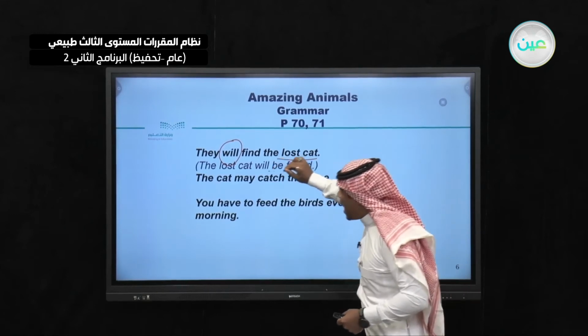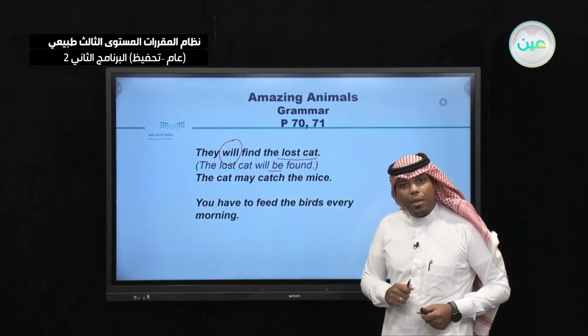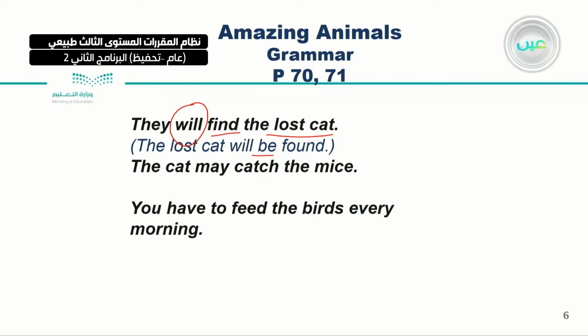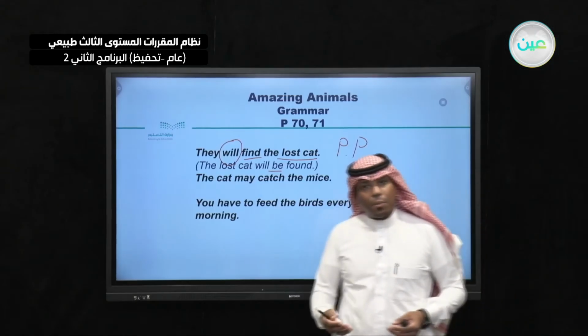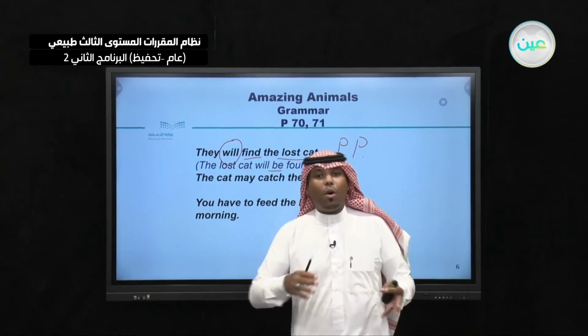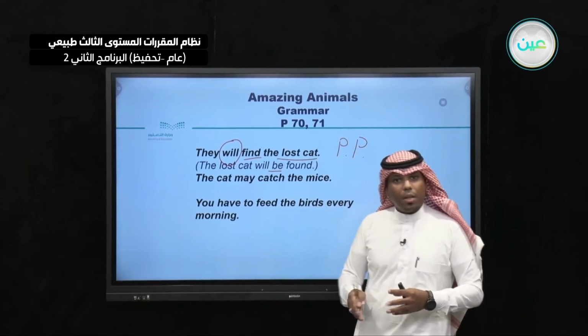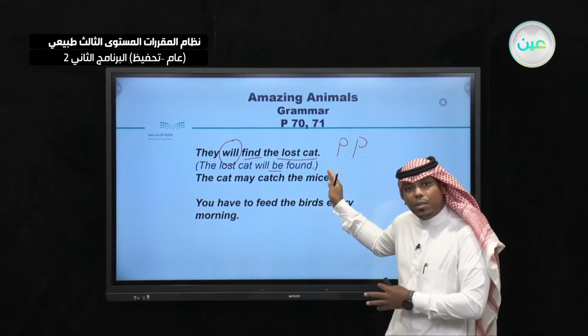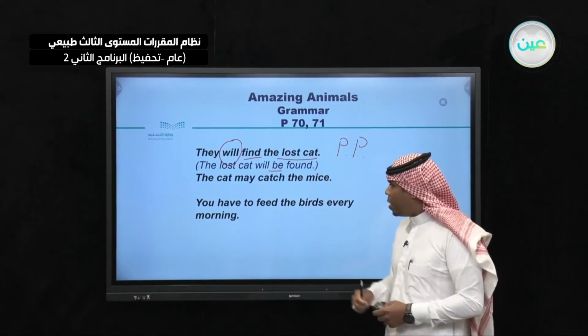Then we added be. What happened to find? We used the past participle of this verb, verb 3 I'm talking about. Then we can use the past participle even in passive voice, not only in perfect tense. Also we can use the past participle in passive voice.